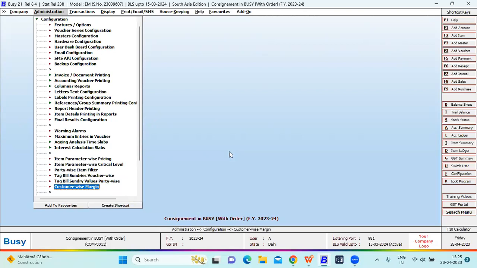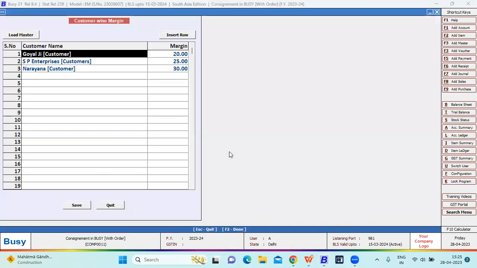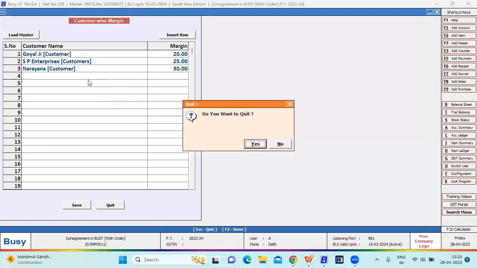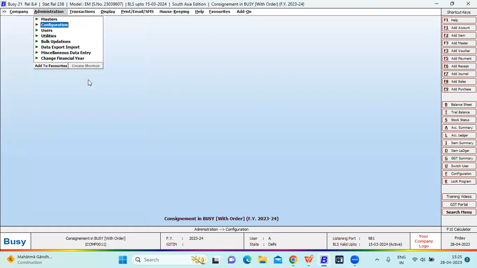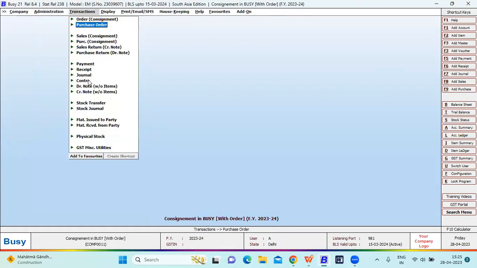In administration configuration, we have an option of customer wise profit margin. On selecting customer wise profit margin, you have to select the customer name, like Goyalji customer. The profit is 20%. For HP customer, you have a profit margin of 25%. For Narayana customer, the margin is 30%. You can set it like that. After setting the customer wise margin, we have to pass the sale order.